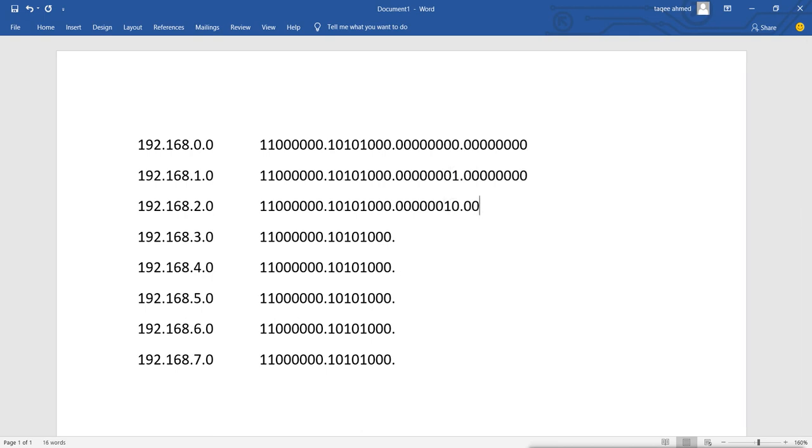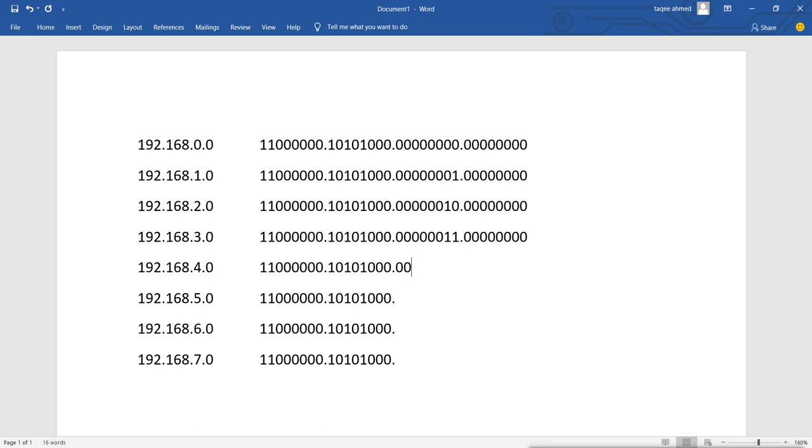So 1 2 3 4 5 6 7 8. Then here we have 3. 3 means number 2 is enabled and number 1 is enabled. 2 plus 1 is equal to 3. Then 1 2 3 4 5 6 7 8, and the remaining bits are 0. Then here we have 4.